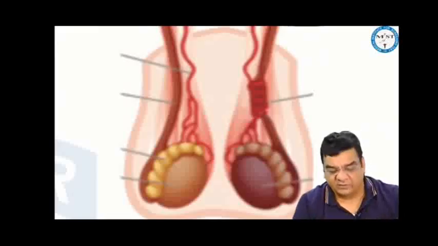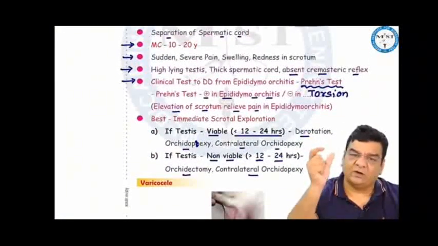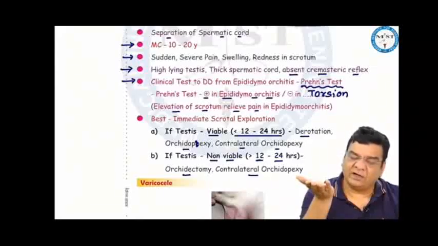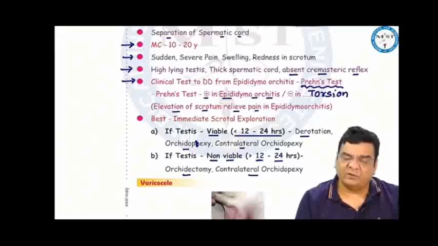Patients present with sudden onset of severe pain, with redness and swelling of the scrotum. When we examine, we may find a high-lying testis, thick spermatic cord, and absence of cremasteric reflex. The clinical test to differentiate testicular torsion from epididymo-orchitis is the Prehn sign. If we elevate the scrotum and the patient feels relief, then it is epididymo-orchitis. But if you elevate the scrotum and there is no relief, rather pain can worsen, that is testicular torsion. So Prehn sign is positive in epididymo-orchitis but negative in torsion.